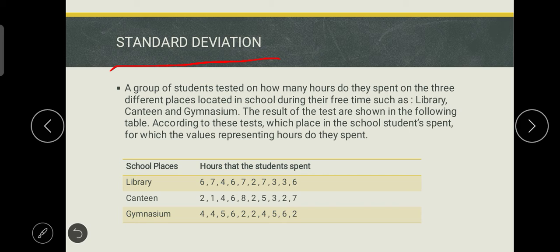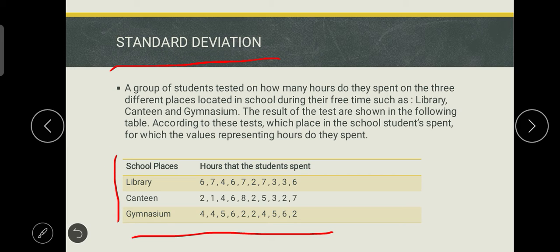So, according to this test, which place in the school students spend, for which of the values representing hours do they spend. So ito yung value natin, yung table natin, yung school places, library, canteen, and gymnasium.